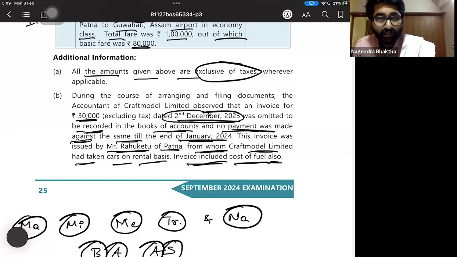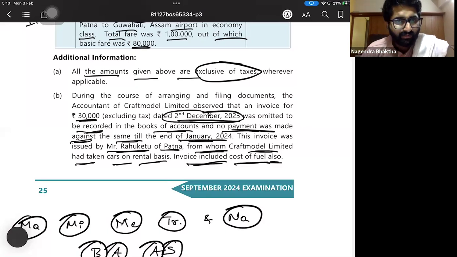The invoice included the cost of fuel also. But can you see that it is dated 2nd December? We are doing it for the month of January. In December, it would have already been included. In December, I have taken the ITC already. ITC which is already taken, which is done. So this time, I'm just paying it. I did not pay it in December, but I just paid it in January. That's all. So there is no extra treatment required in this.